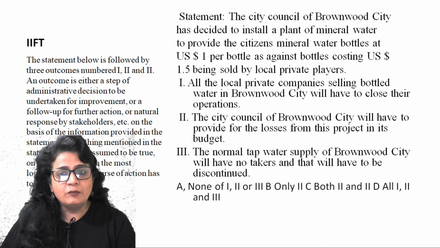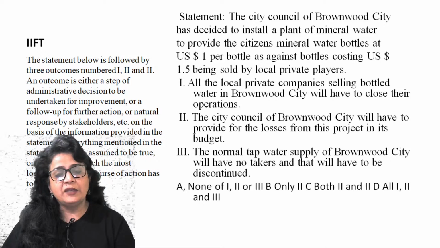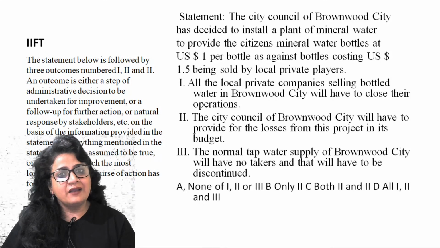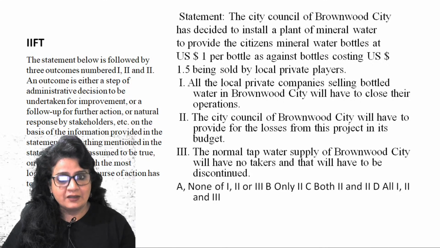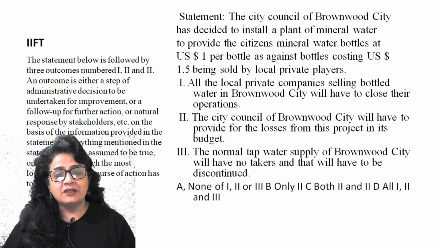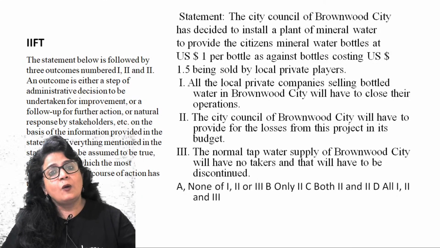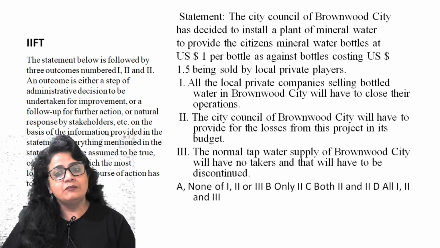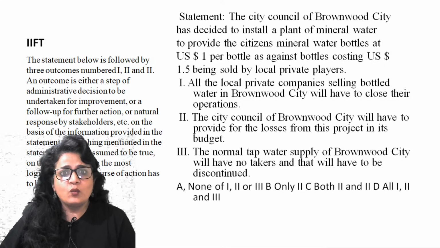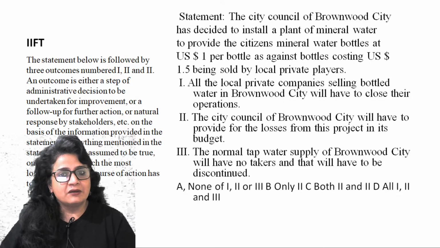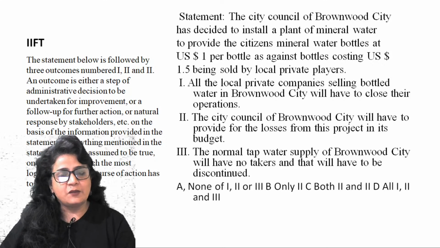Third, the normal tap water supply of Brownwood City will have no takers and that will have to be discontinued. So यहाँ पे again हम ये assume कर रहे हैं कि government क्योंकि mineral water जो है वो subsidized rate पे देने वाला है, कम rate पे देने वाला है, तो जो tap water है उसकी जरूरत लोगों को नहीं पड़ेगी. Again we are assuming that all people are going to buy that water only, and the department which supplies tap water has to be discontinued. Again, we are assuming that. Nowhere the statement says that. So the answer is basically none of these 1, 2, 3.